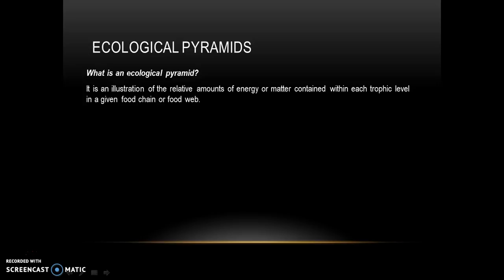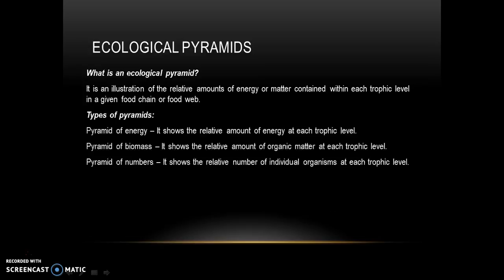The ecological pyramids. What is an ecological pyramid? It is an illustration of the relative amounts of energy or matter contained within each trophic level in a given food chain or food web. These are the types of pyramids. The one that shows the relative amount of energy at each trophic level is the pyramid of energy.